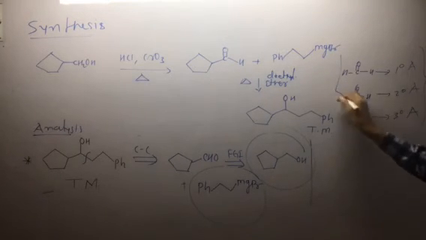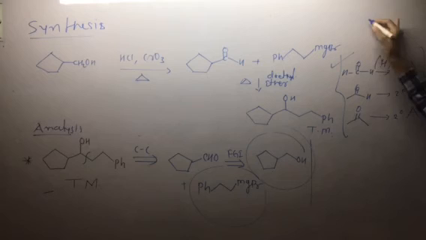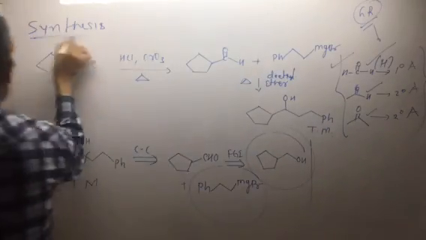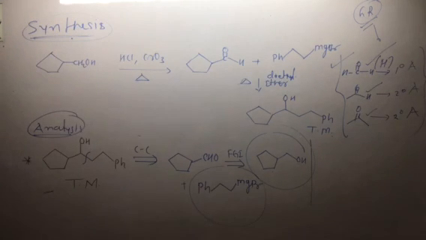Again, as we know, formaldehyde, acetaldehyde and acetone are converted into the corresponding alcohols by using a reducing reagent. If instead of a reducing reagent we use the Grignard reagent, formaldehyde gives a primary alcohol, acetaldehyde a secondary alcohol, and acetone a tertiary alcohol. So this is the plan of synthesis here. Analysis followed by synthesis is known as retrosynthesis.